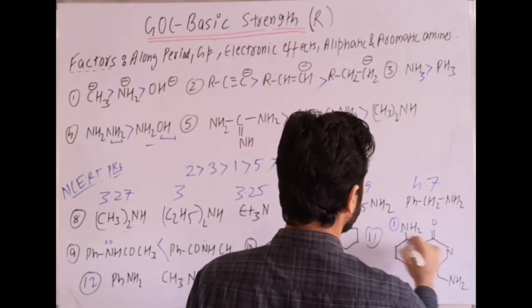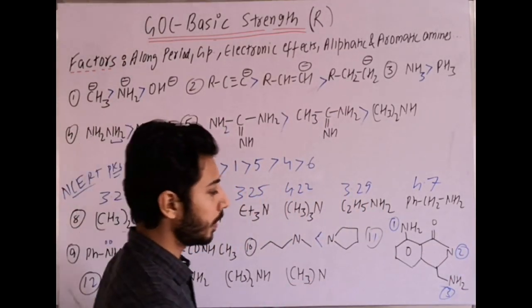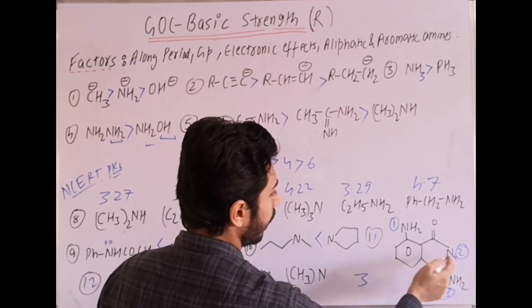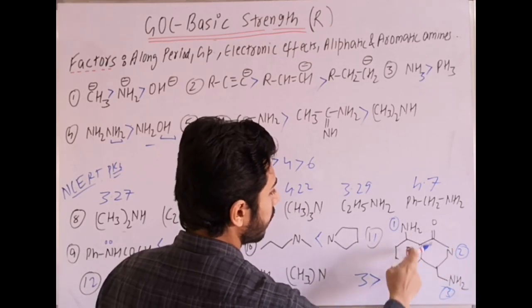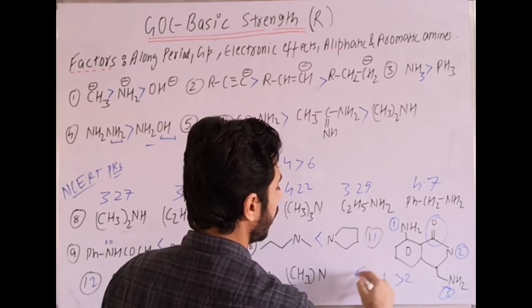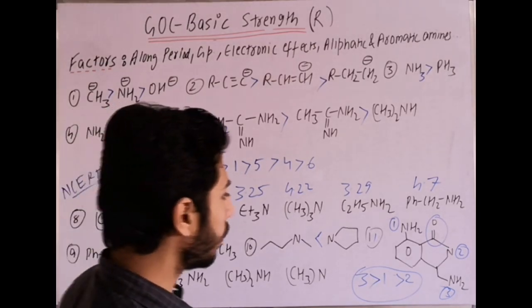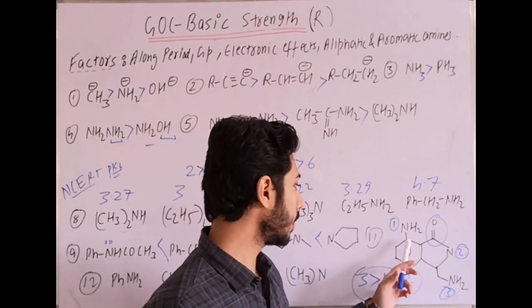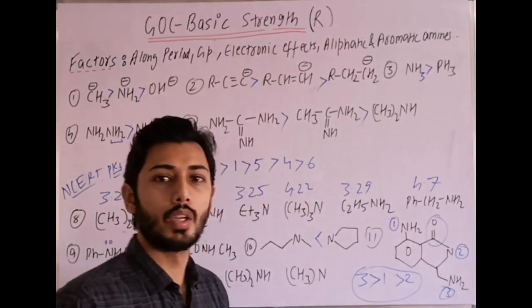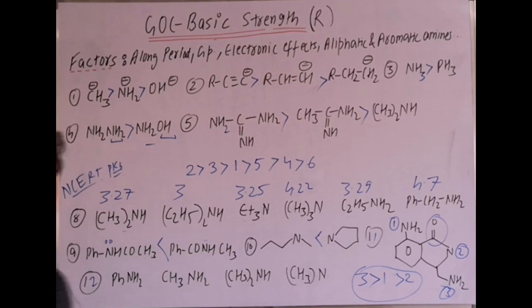So I am marking there 1, 2 and 3. You can try that example, pause the video and check your answer. I am explaining. This nitrogen lone pair is not in conjugation, whereas the other two are in resonance. This one is with a minus M group, this is in resonance. Which is more withdrawing? The minus M group, so 2 will be least, and the order is 3, 1, 2. Third is because it is not in resonance delocalization, a localized lone pair. First one because it is resonance delocalized, and second because it is an amide, which is a minus M group, delocalizing even more. So 3, 1, 2 is the order.